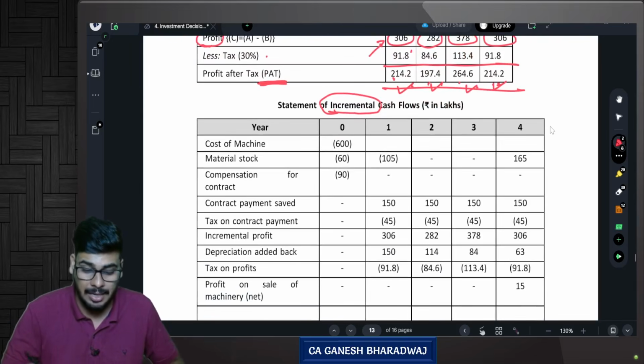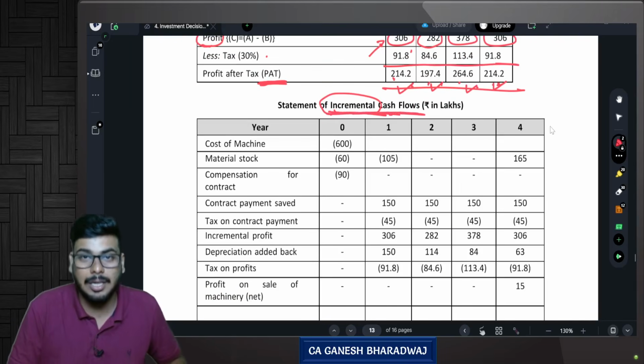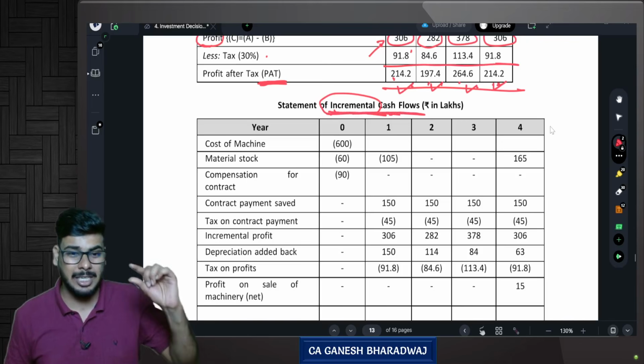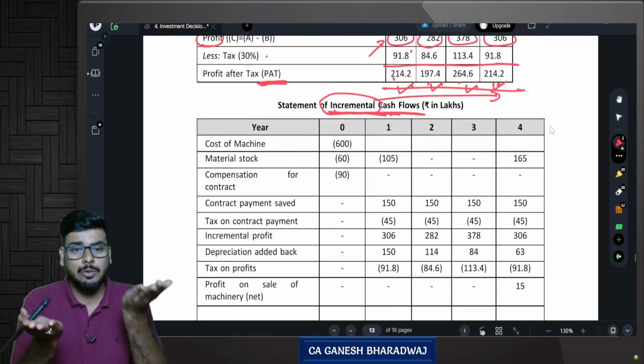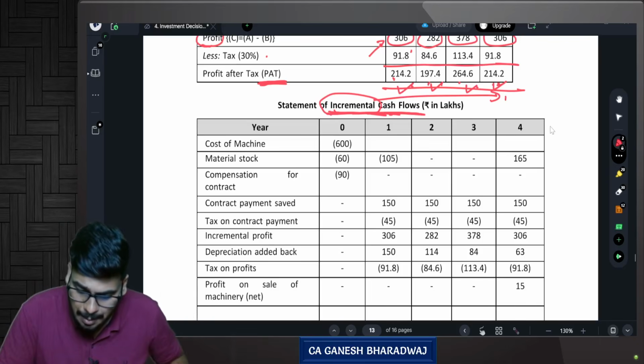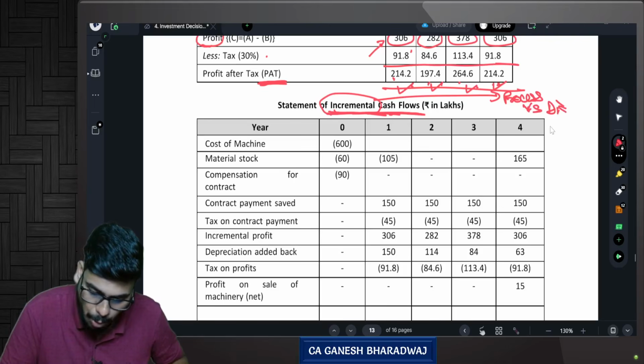Now see what they have done. Statement of incremental cash flows. What do you mean by incremental cash flows? Extra cash flow. Extra means what? You need to compare between two alternatives. Yes, processing the waste as compared to disposing the waste.